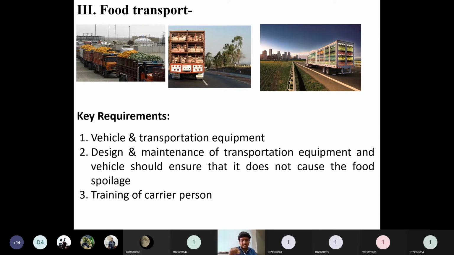Inside this designing aspect, we need to control the temperature. Refrigeration is mainly to control the temperature from the surroundings. Adequate temperature control needs to be there, and we must prevent contamination of ready to eat food from touching raw food. When raw food touches ready to eat food, what happens? There may be some reaction, some spoilage due to that. So whatever spoiled food is there, we need to separate it from the raw food, so that further spoilage can be lowered. Like that, there are some guidelines.